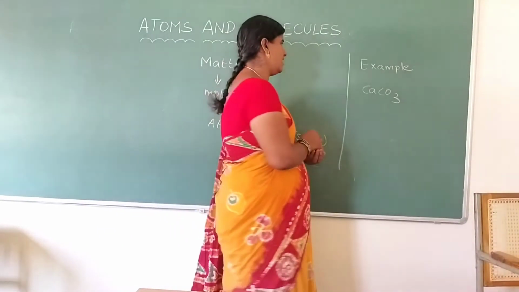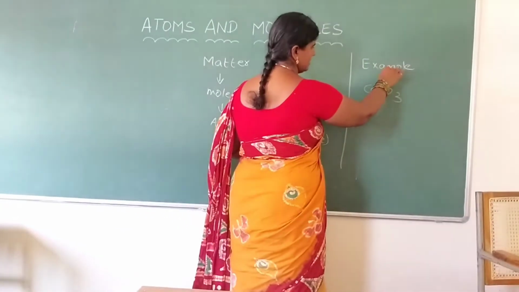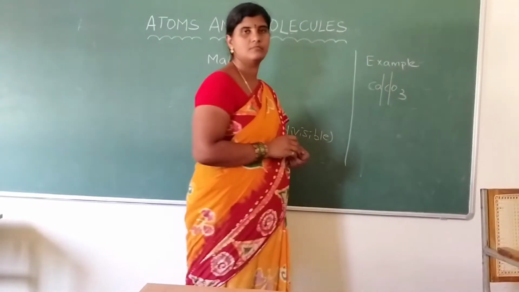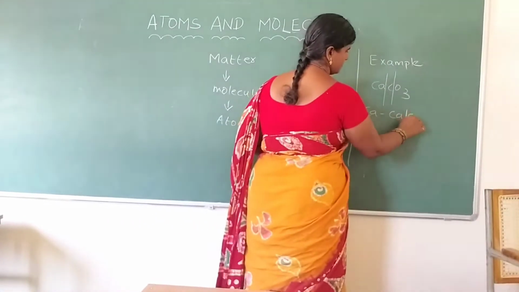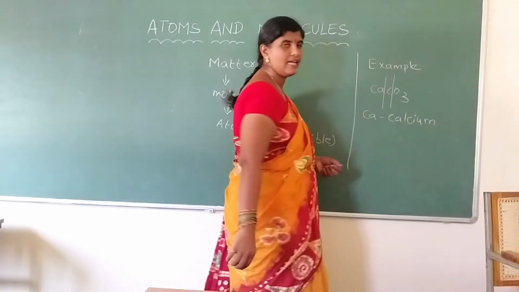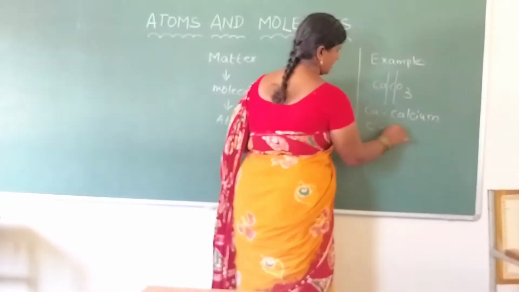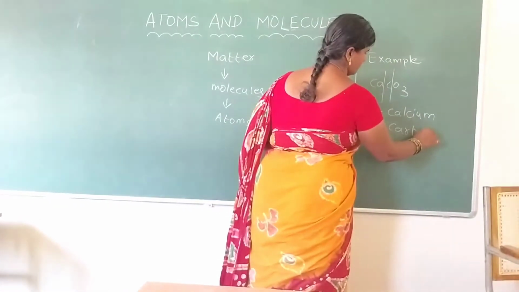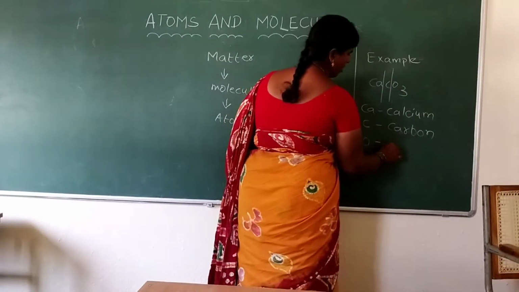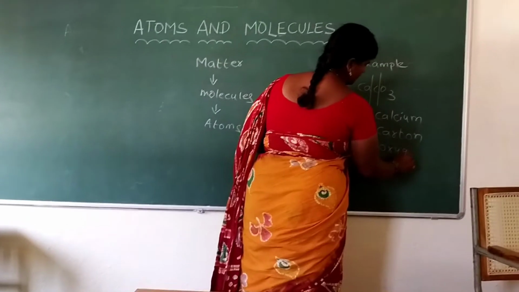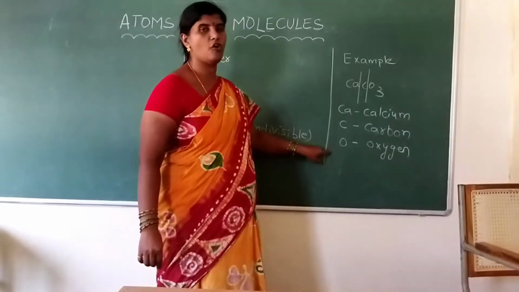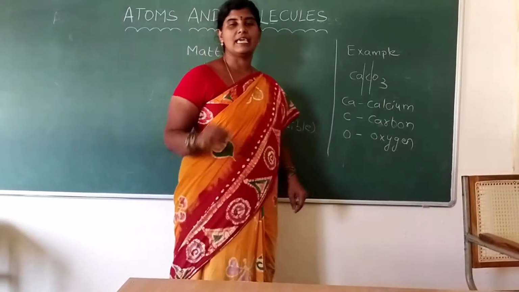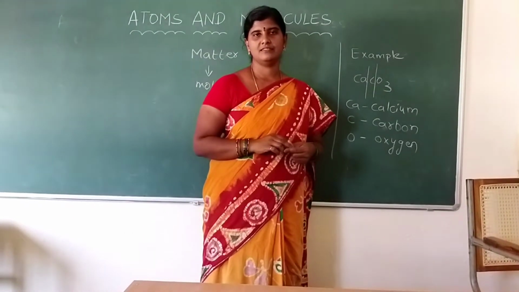What are the three different elements? Ca is calcium, C is carbon, and O is oxygen. So the three types of particles combine to form matter, calcium carbonate.